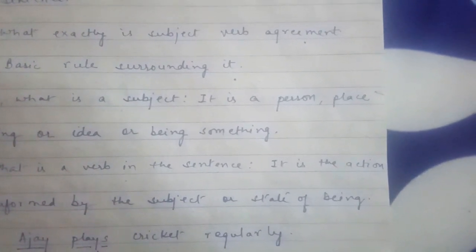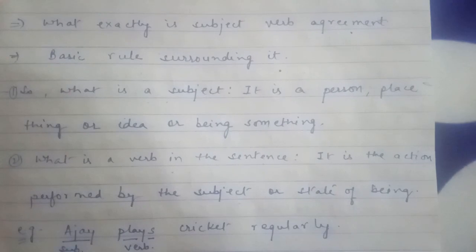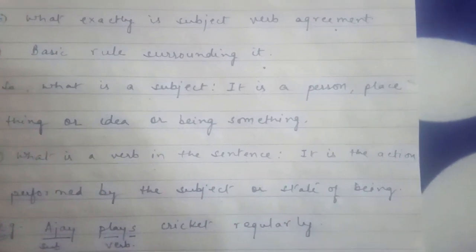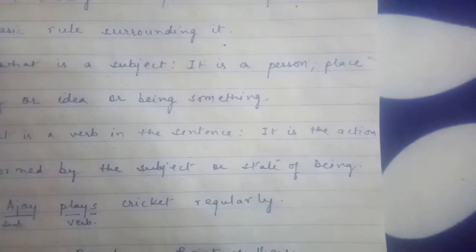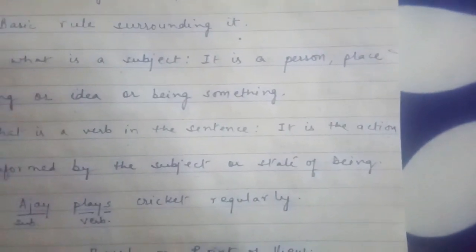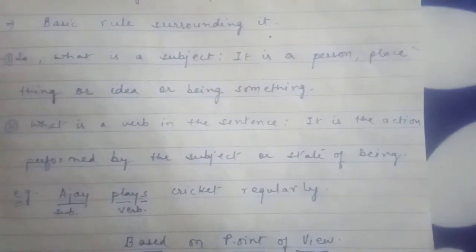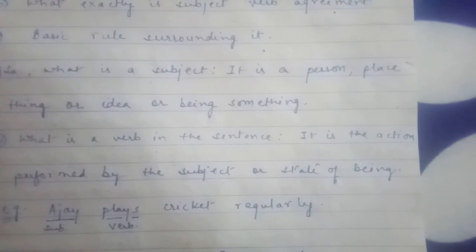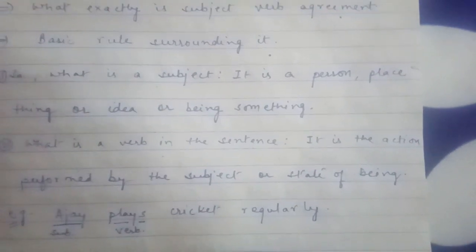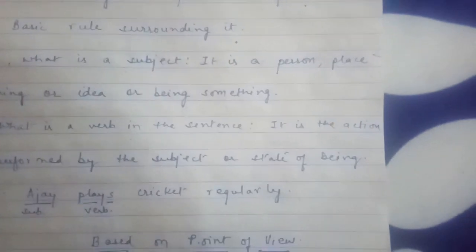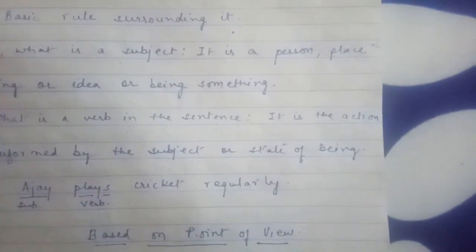So the first point is, what is a subject? A subject is a person, place, thing or idea of being something. And what is a verb in the sentence? It is the action performed by the subject or state of being, which I have told you earlier in the online classes. A verb is a word which shows the action performed by the subject. So here, what is the verb in the sentence? It is the action performed by the subject or state of being.